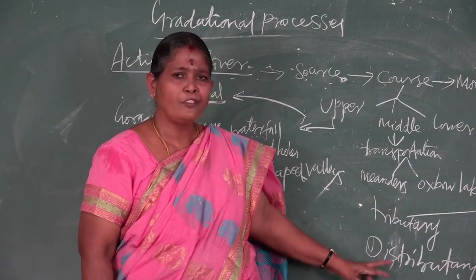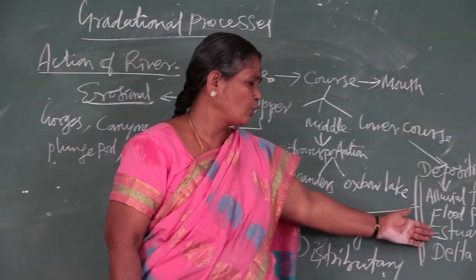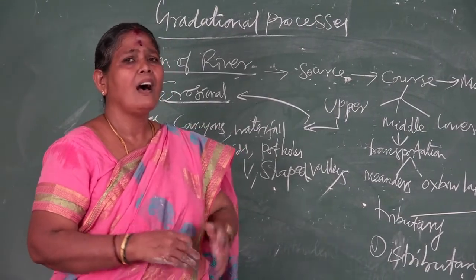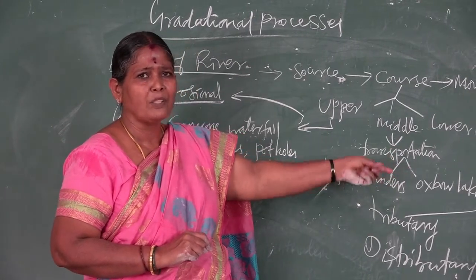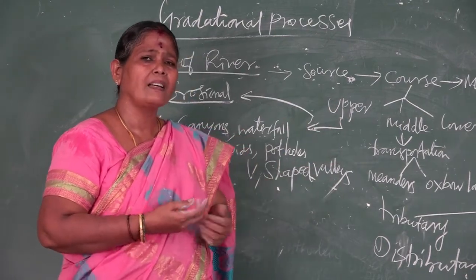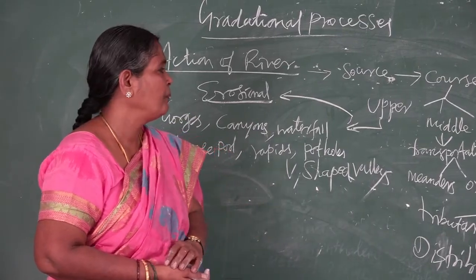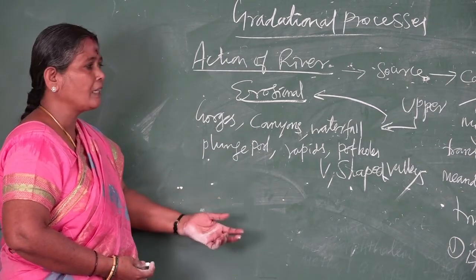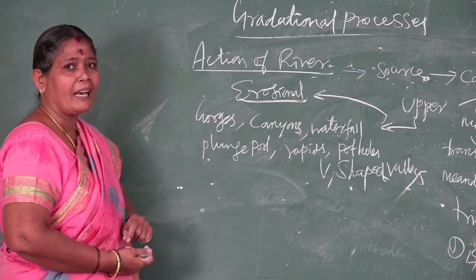So that is the difference between tributary and distributary, and between estuary and delta. However, they may ask give reason, distinguish, or short questions. Once you understand the term, how it is formed, why it is formed, where it is formed, you will be able to answer the types of questions they may ask, such as assertion and reason. Give reason, distinguish, short or paragraph questions, you can write all of them. But assertion and reason type requires understanding.